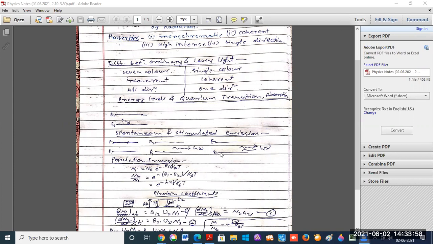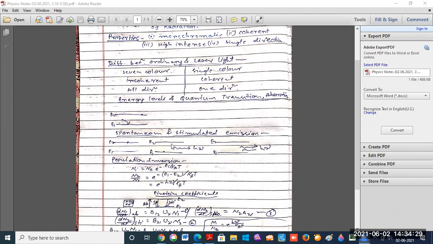This type of emission is called stimulated emission.